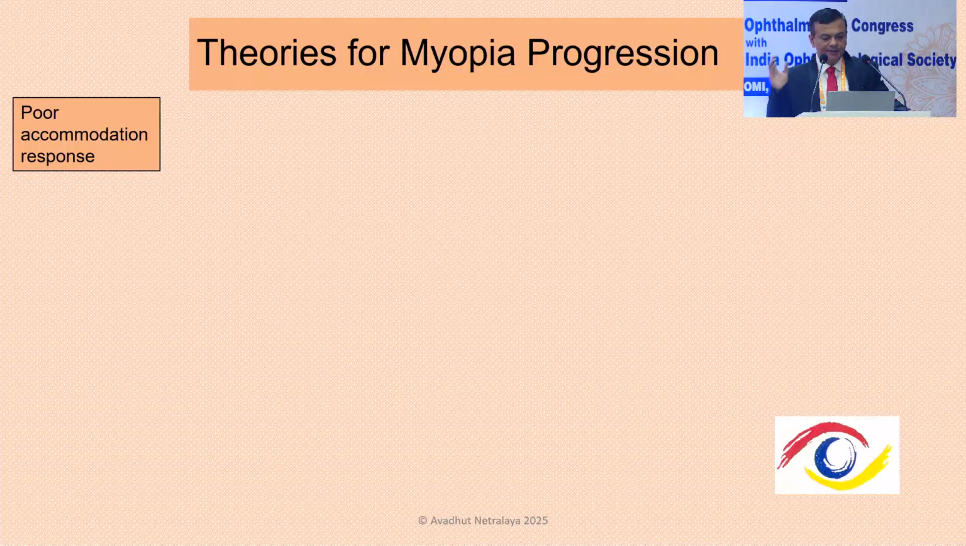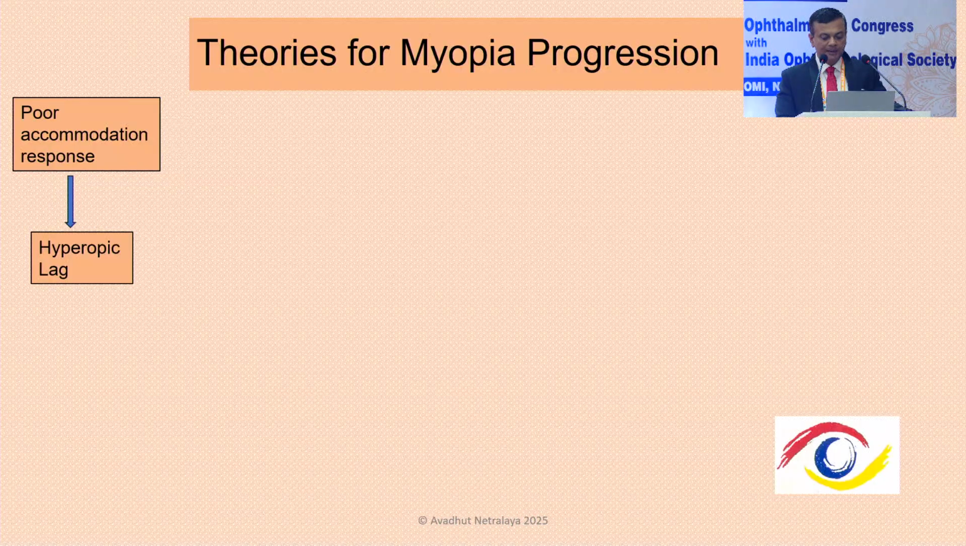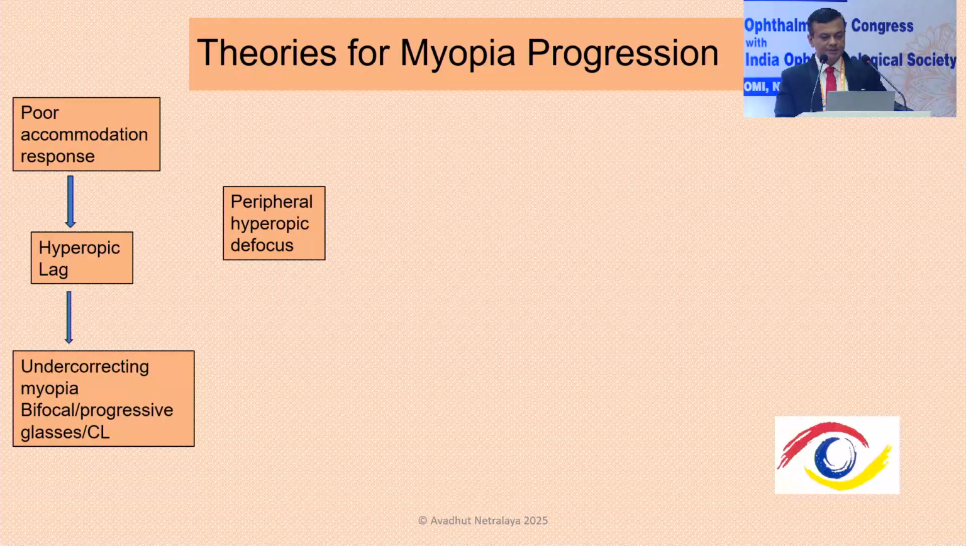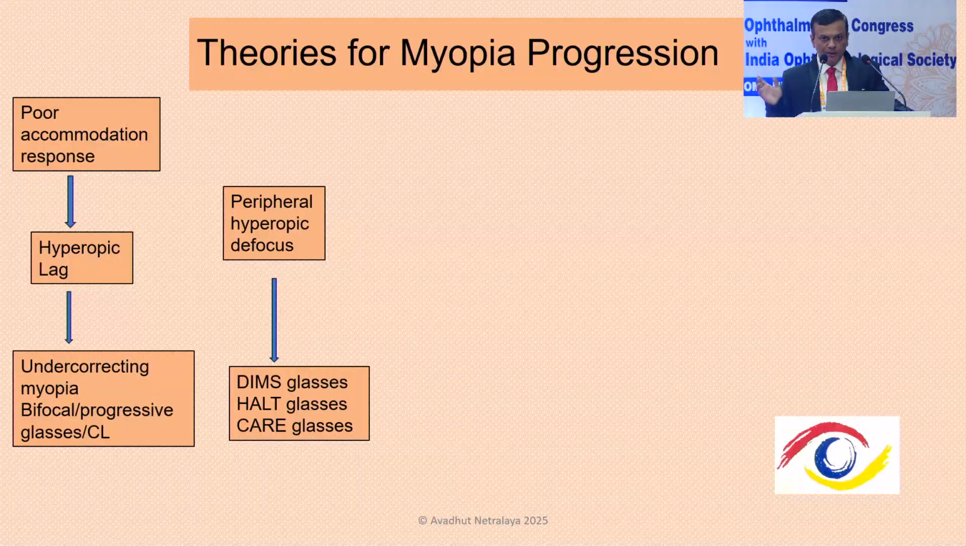Before going into the details, we'll share the different theories which have been proposed for myopia progression. One is that myopia is associated with poor accommodation response, which can produce a hyperopic lag. So if you are able to correct that, you will be able to control myopia progression. The modalities which work on this are undercorrecting myopia or bifocal or progressive glasses. We are more concerned with the second theory, the peripheral hyperopic defocus. I will be sharing shortly what this is. The newer modalities of glasses, the multiple segment glasses, work on this theory.